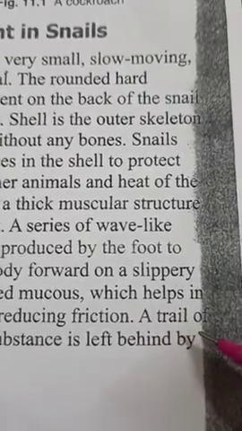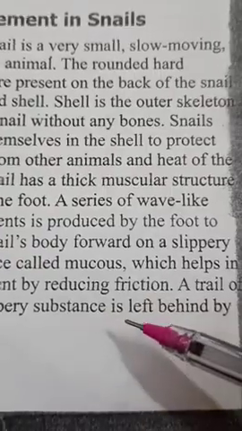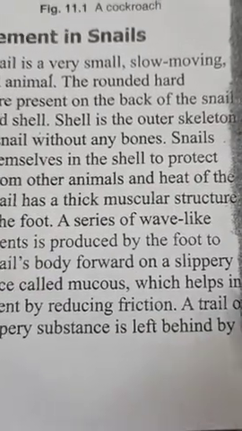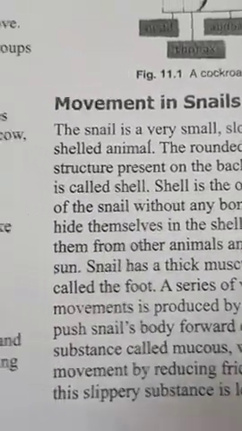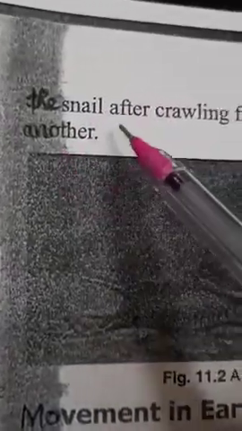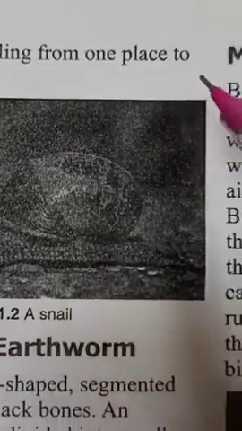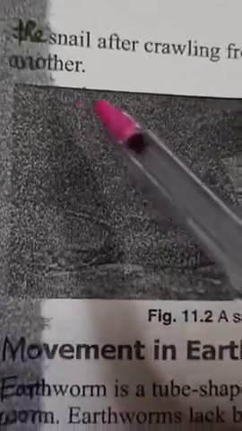A trail of this slippery substance is left behind by the snail after crawling from one place to another.